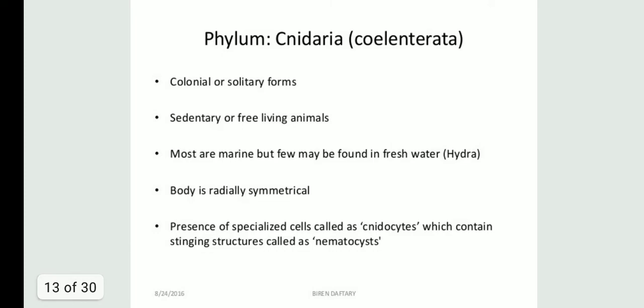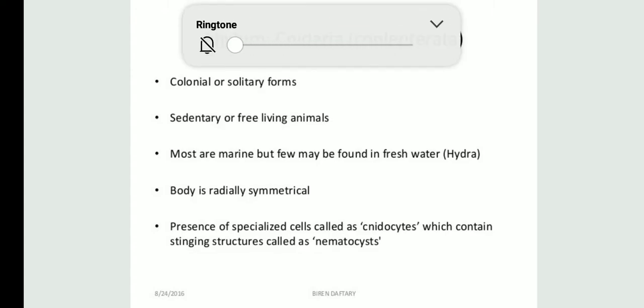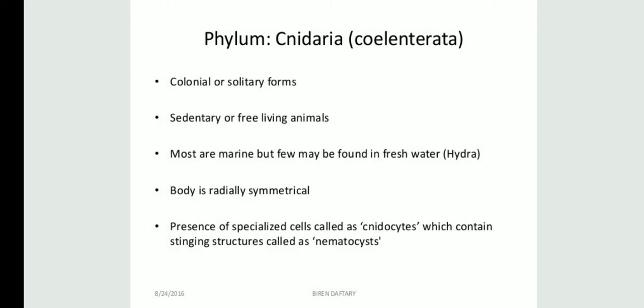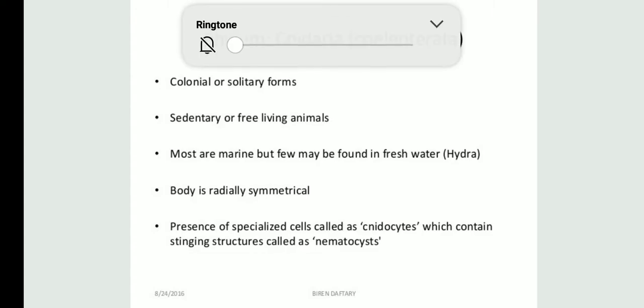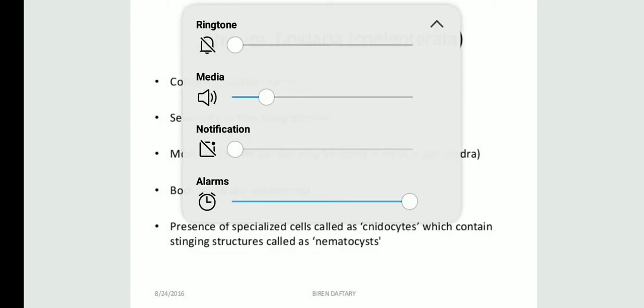The next phylum is Cnidaria, students, that is the Coelenterata. We can say that they are colonial or they can live their life in solitary forms as well. They are sedentary or free living animals. They are mostly marine, but a few may be found in fresh water, for example hydra. Their body is radially symmetrical. And there is the presence of specialized cells known as cnidocytes, which contain stinging structures, and these stinging structures, students, are called nematocysts.